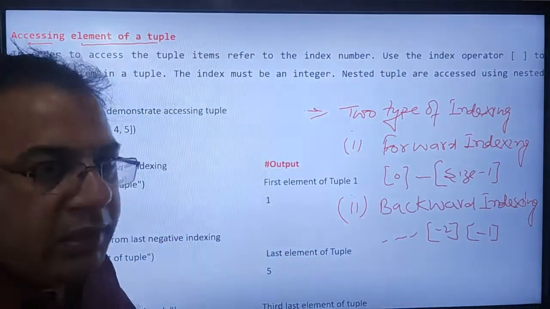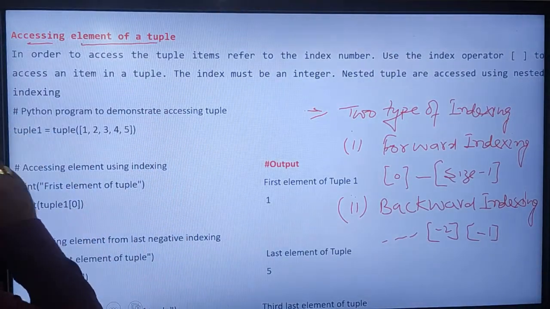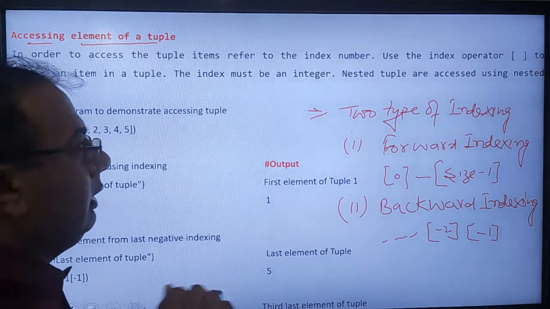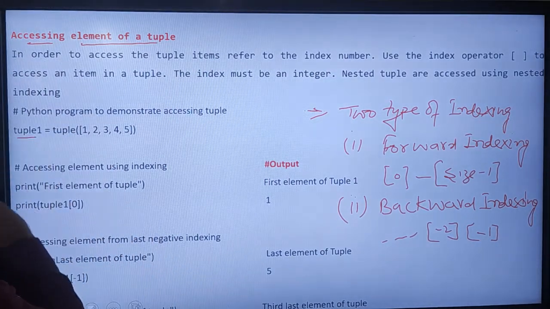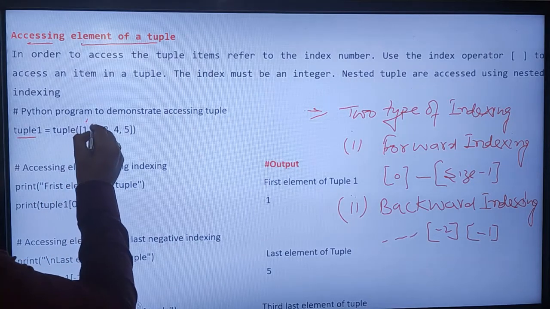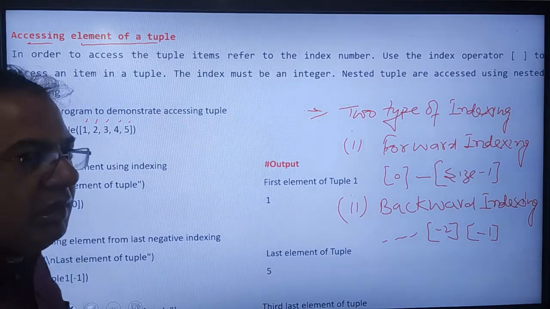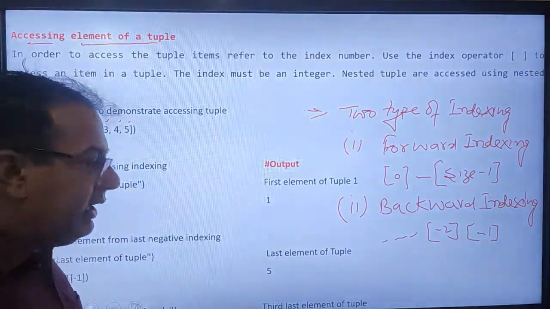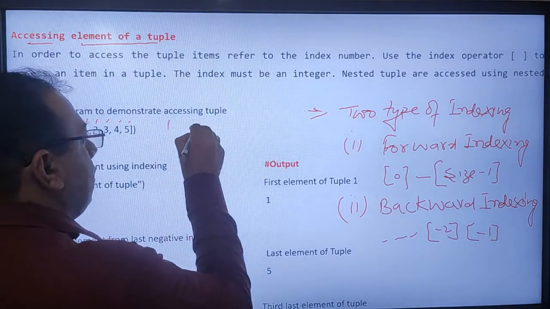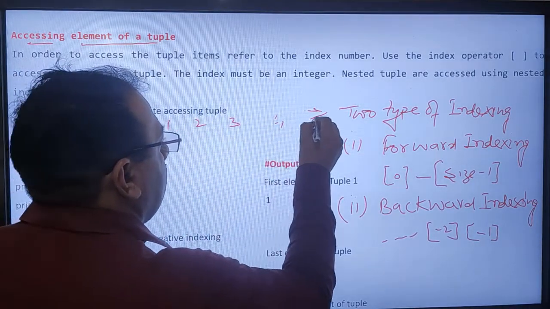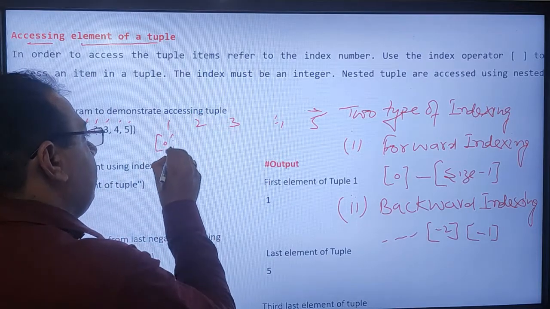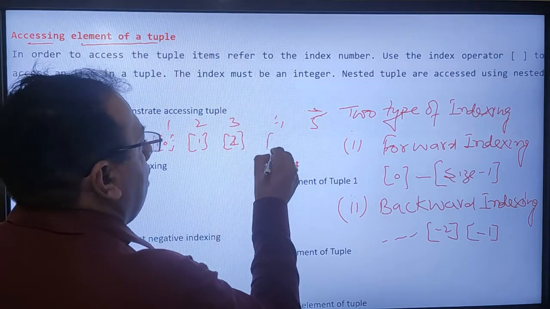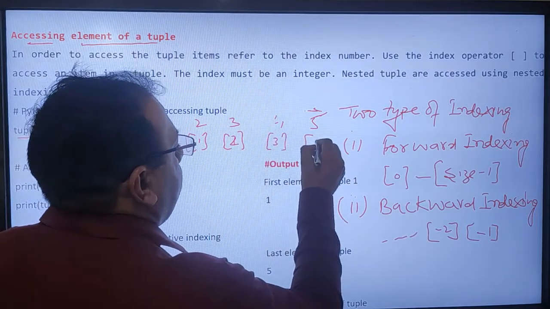Here I have some examples regarding this. Here I want to access an element of a tuple. This is tuple 1 where I have 5 values. If I bifurcate these values based on the index, then the index values will be 0, 1, 2, 3, 4.